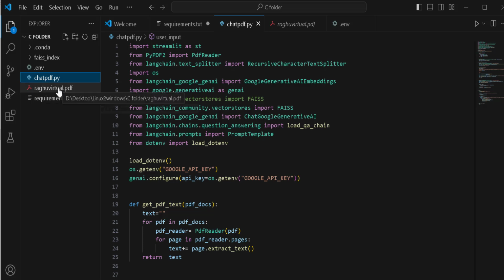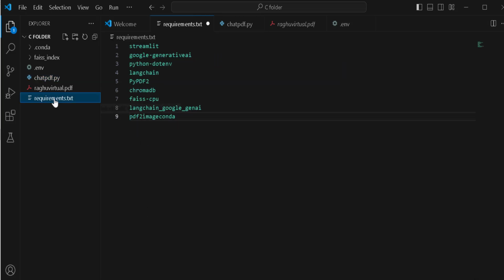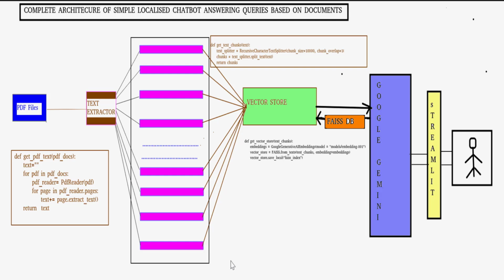I have put it here in order to make the project very easy. I will also suggest you insert a PDF file under this VS Code project folder. And this one is requirements.txt. Now this is the complete architecture of a simple localized chatbot answering queries based on a document.